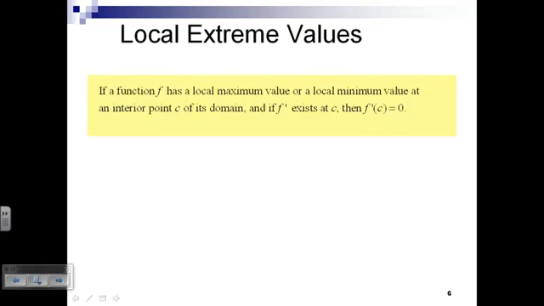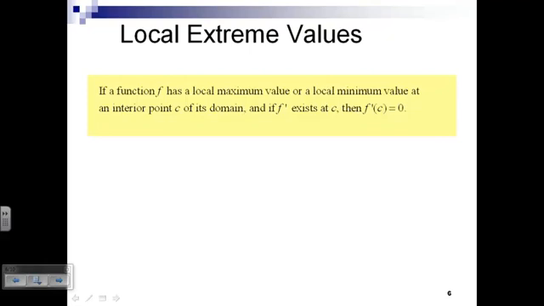Let me tell you what this does not say. What this does not say is if f prime of C is equal to 0, f of C is either a local max or a local min. It does not say it. It says if it's a local min and the derivative exists, then the derivative is equal to 0.